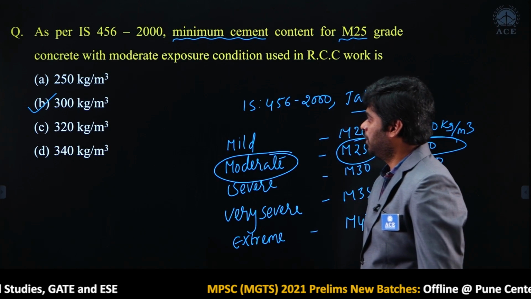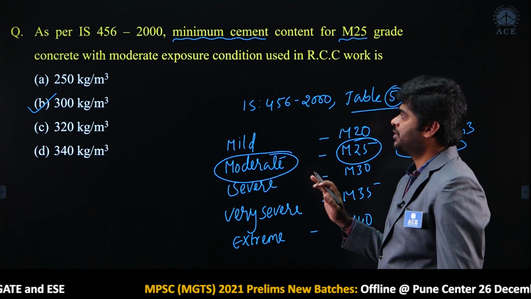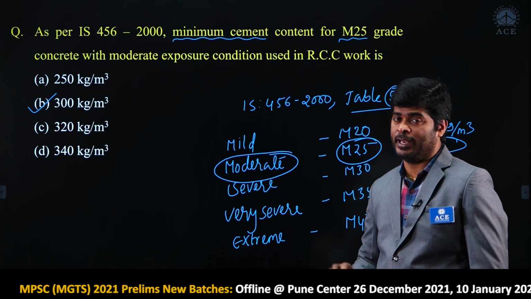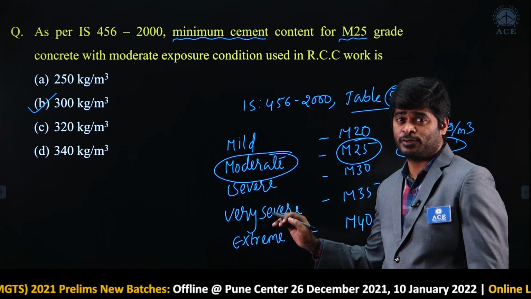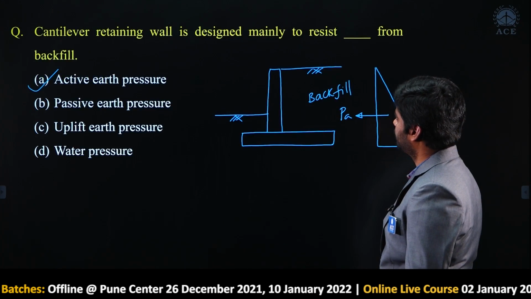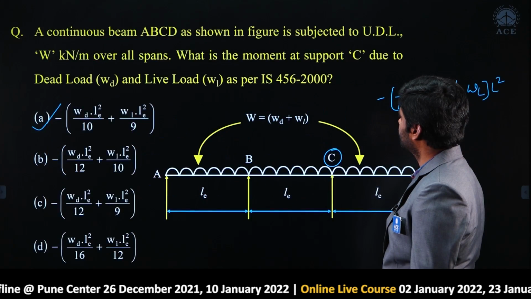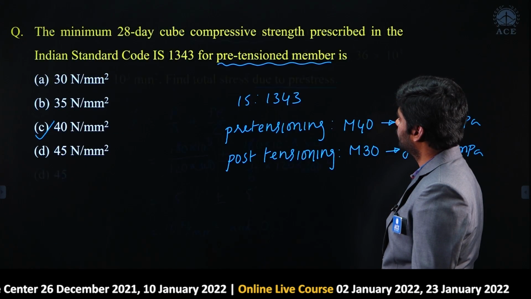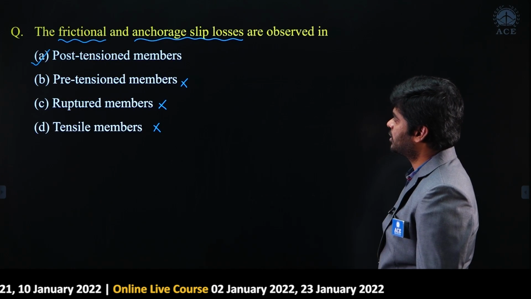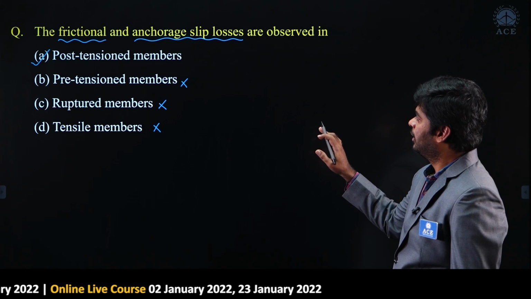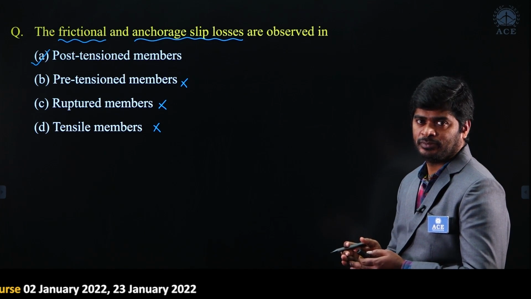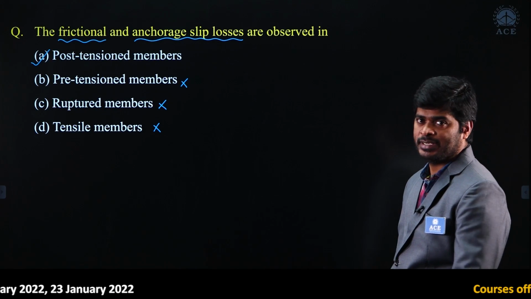These are the options for the given questions from the design of concrete structures subject. Anyway, just recall once, go back from the first question to the last question. Yeah, for the first question, option A is correct.